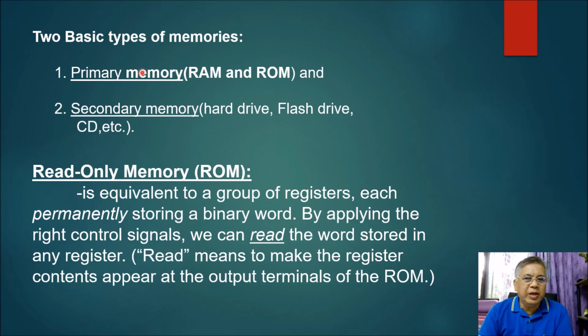Now, there are two basic types of memories. You have the primary memories, sometimes called the internal memories, and these are RAM and ROM, or random access memory and read-only memory. And the other one is the secondary memory, sometimes called the external memory, examples of which are your hard drive, flash drive, CD, and others. So these are the two basic types of memory. Now we go first to our primary memory.